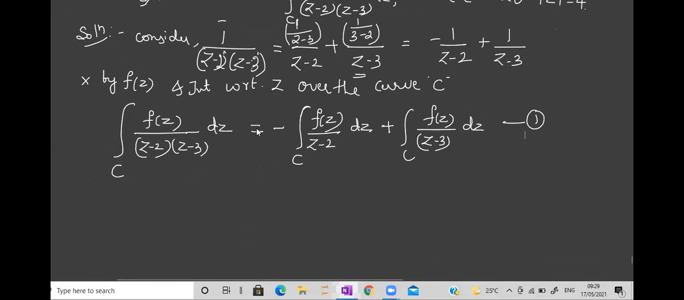Now, z minus 2. What do we have? How to decide about the points? See the denominator. This denominator you equate to 0. What will we get as the point? If I take z minus 2 as 0, I'll get z as 2. Correct?